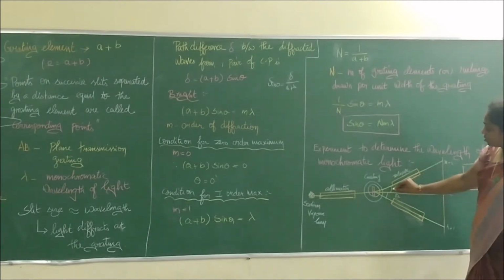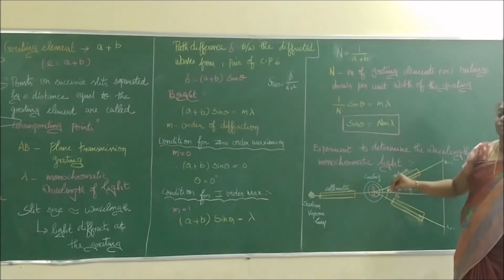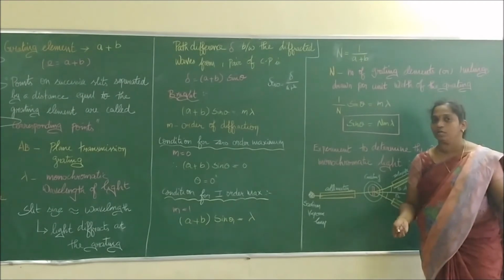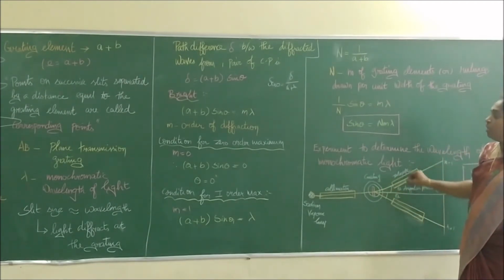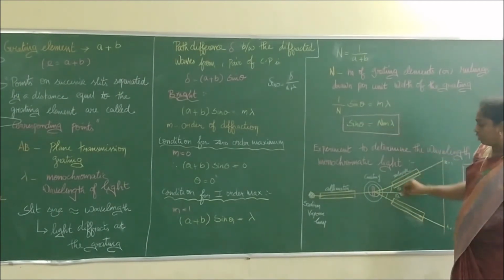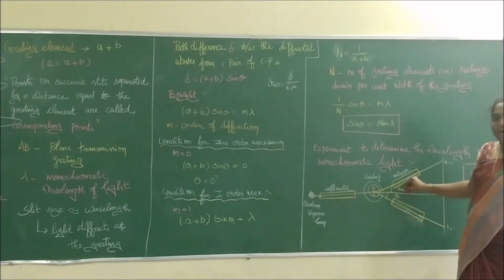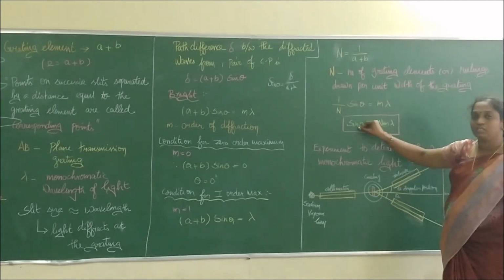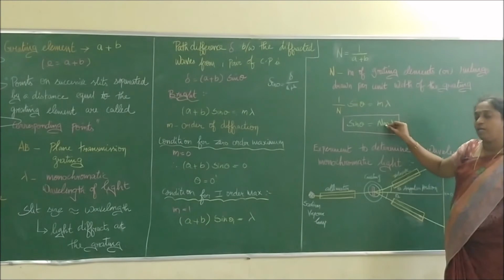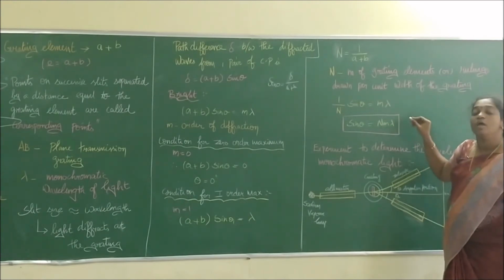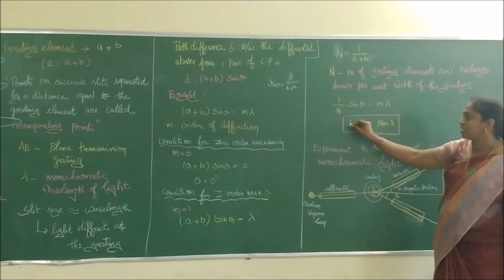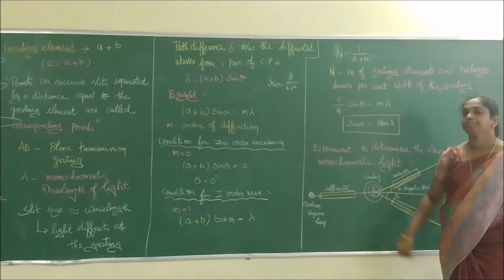And theta is the angle of diffraction. From this experimental arrangement, theta can be calculated for each color. Knowing the value of theta, we can substitute it. Suppose it is violet, so theta of violet is known. By substituting the theta value, N and m, you can easily find the value of lambda, because lambda is equal to sin theta divided by N.